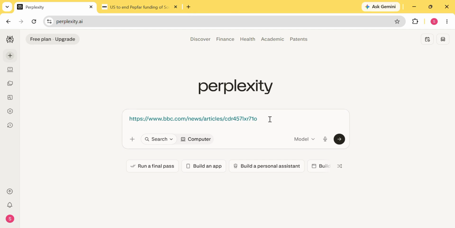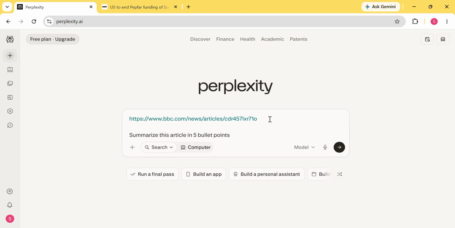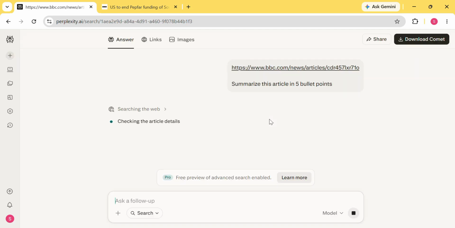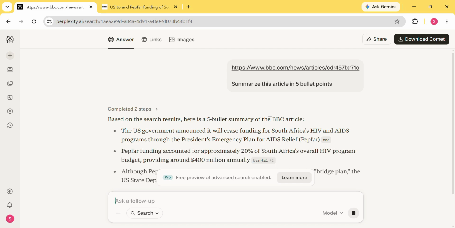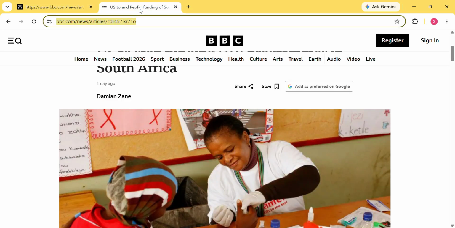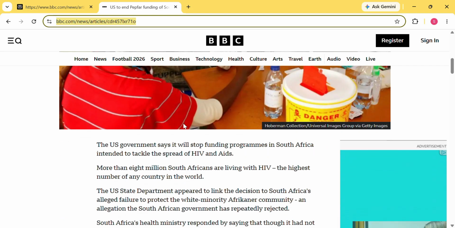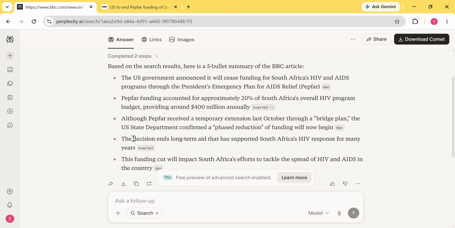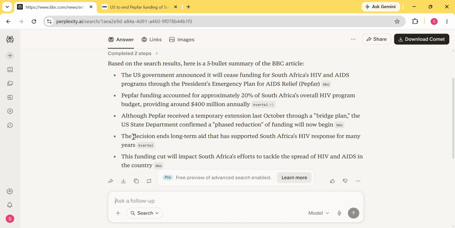Notice the difference. The original article contains a lot of information and takes time to read from beginning to end. Perplexity analyzes the content and extracts the most important points almost instantly. I can quickly understand the key story without spending several minutes reading every paragraph. For busy professionals, students, and researchers, that can be a massive time saver.